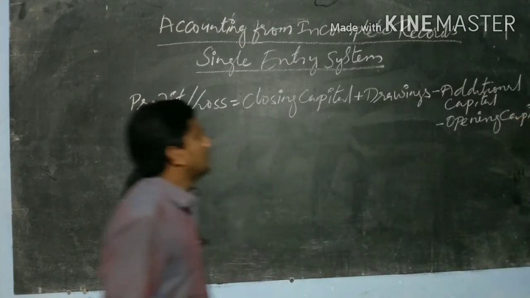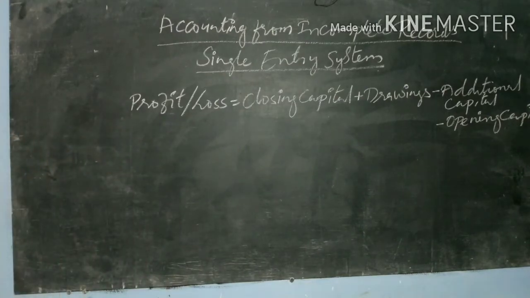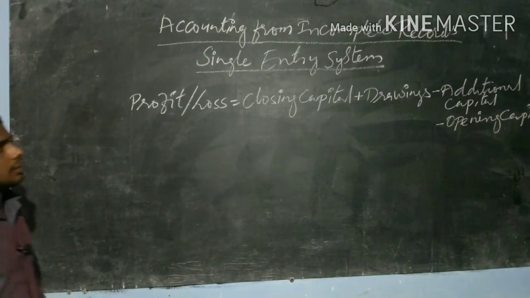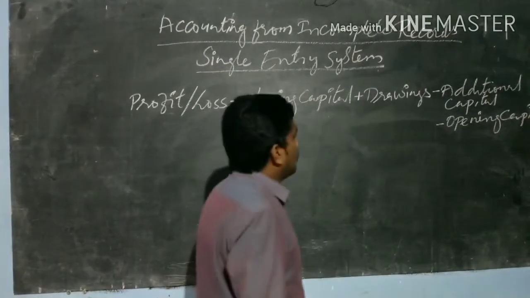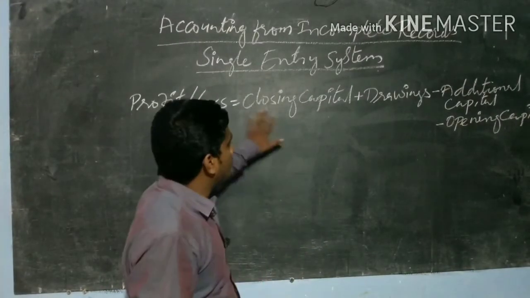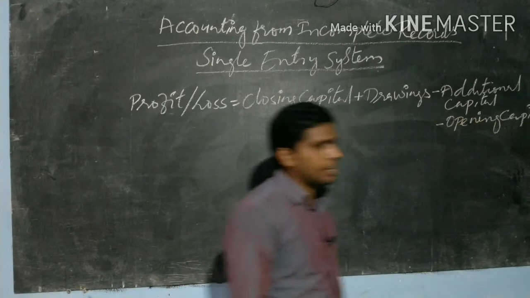I am not continuing here because we do not have space. It is a formula through which we can calculate the profit or loss under the single entry system. As it is new, you cannot yet understand what closing capital, drawings, additional capital and opening capital are.